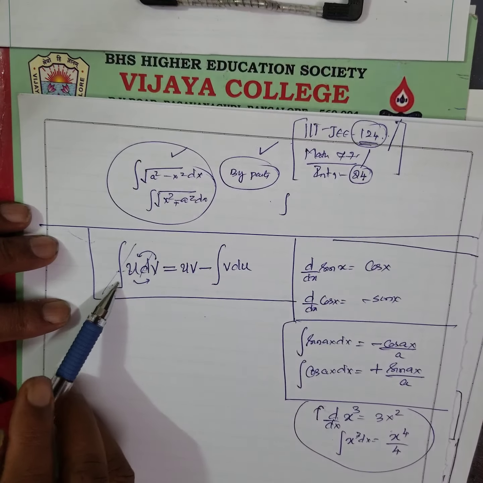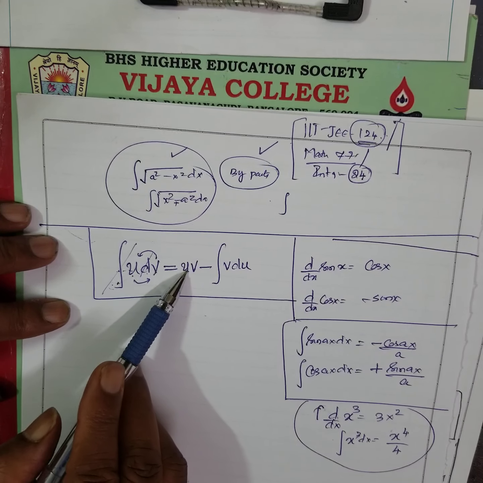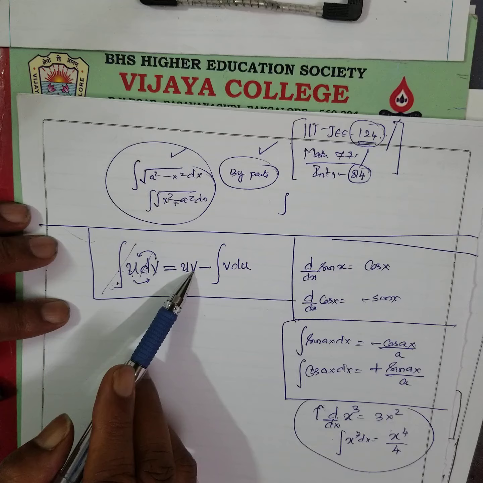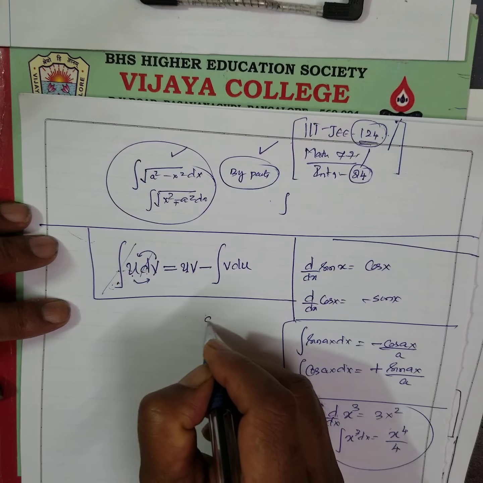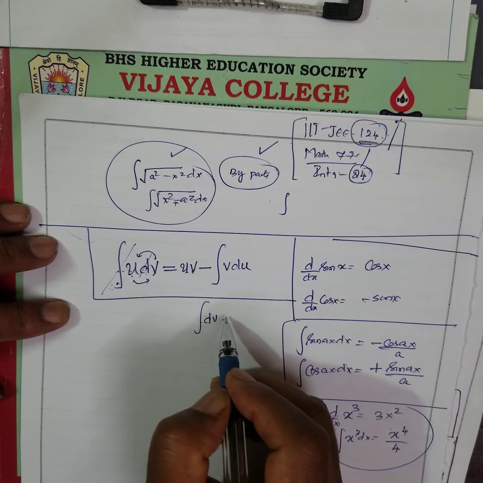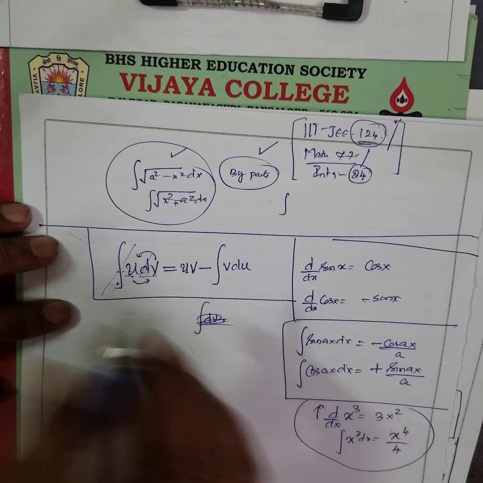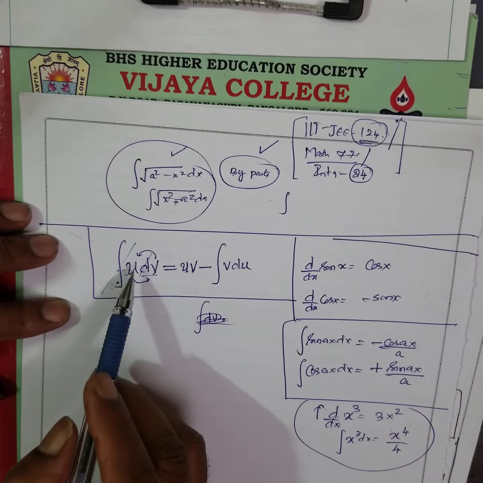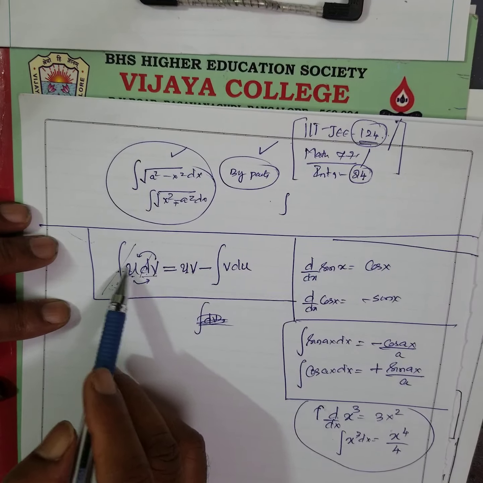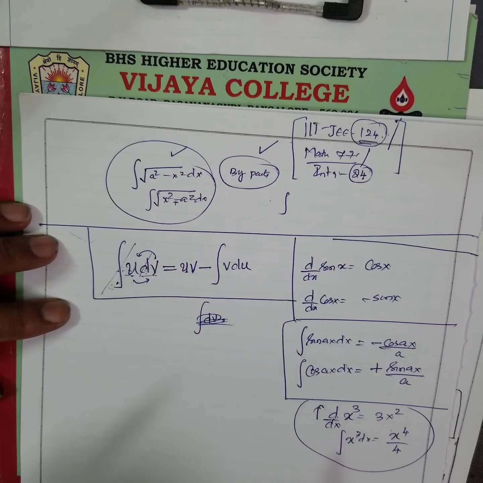They used to remember it as first function, differential of second function, integral of second function. Don't remember it blindly like that. You write uv, put minus sign, and interchange.